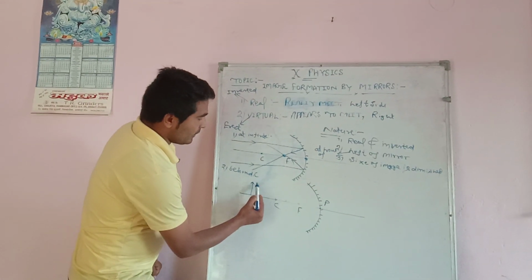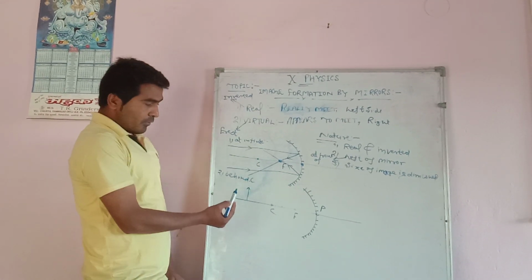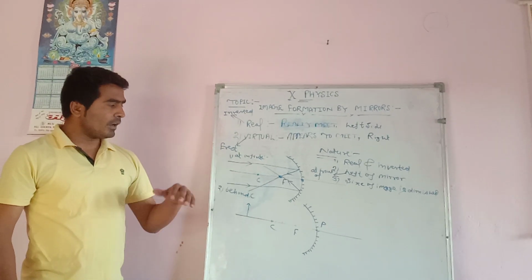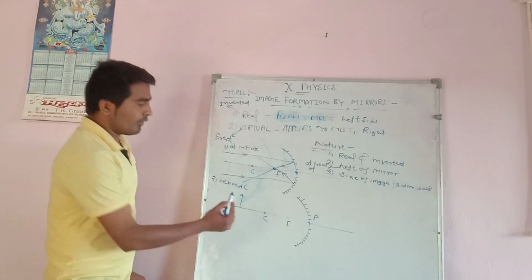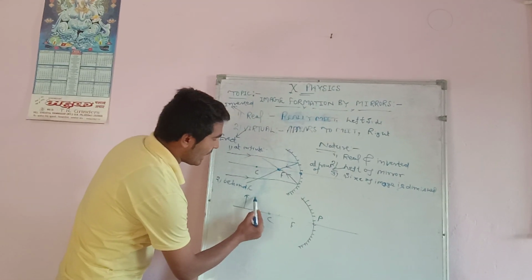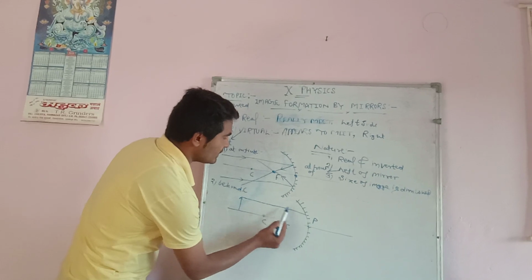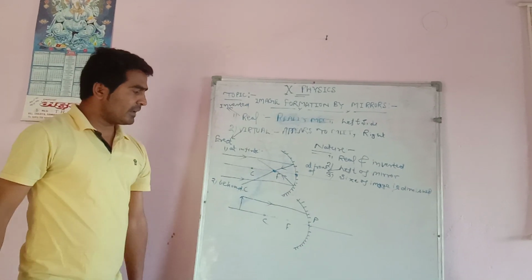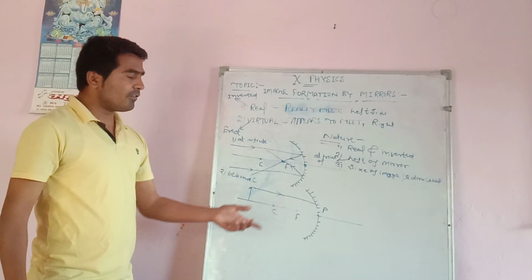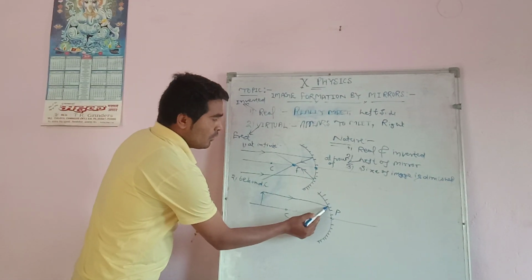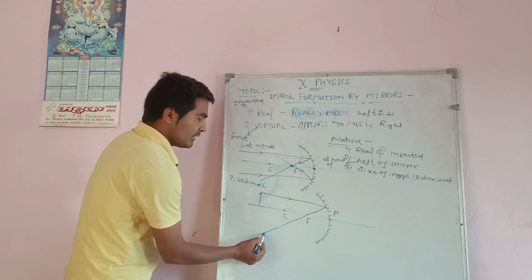To know where the image will form when the object is beyond center of curvature, dear students, we will discuss the first ray. Suppose we are throwing a light ray parallel to the principal axis. This is parallel to the principal axis. We know that after reflection, light rays travel through the focus of a concave mirror.